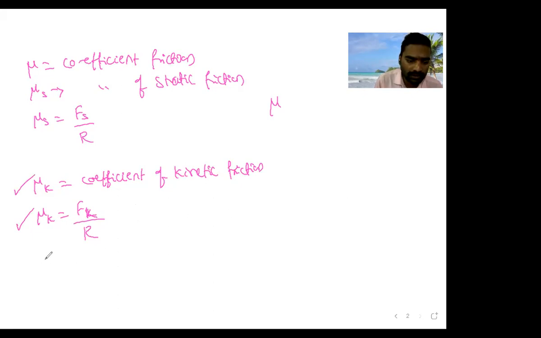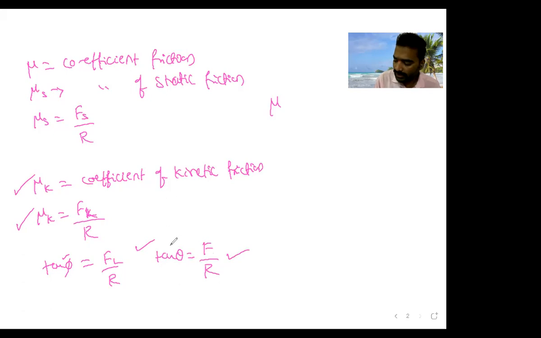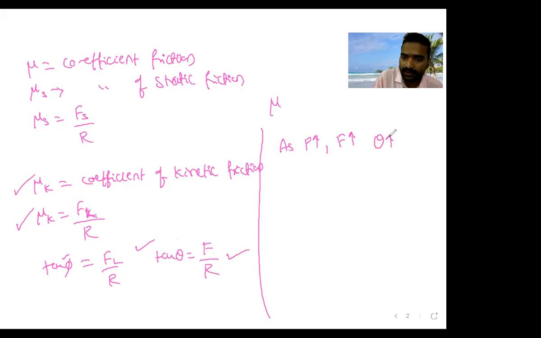Then what is the tan phi formula? Tan phi is limiting friction divided by normal reaction, because I have taken phi. If it is theta, tan theta is equal to frictional force divided by normal reaction. Correct? So as P increases, F also increases, and theta also increases.